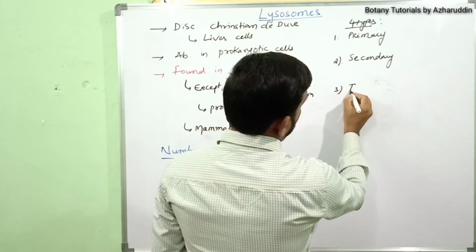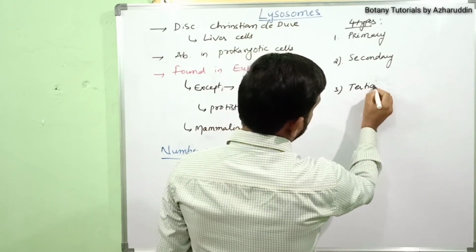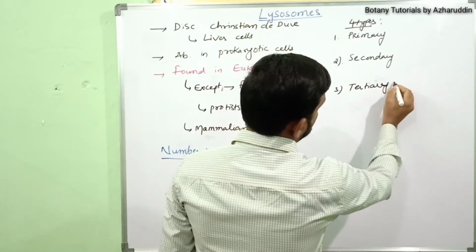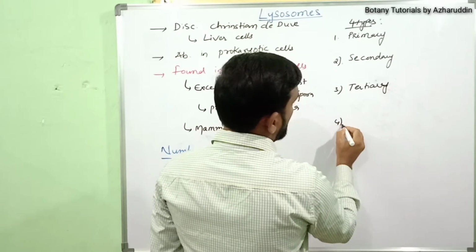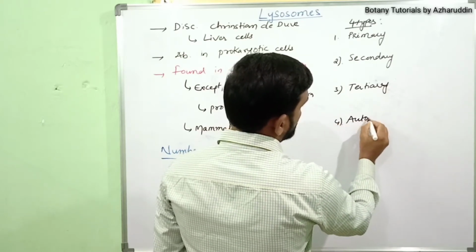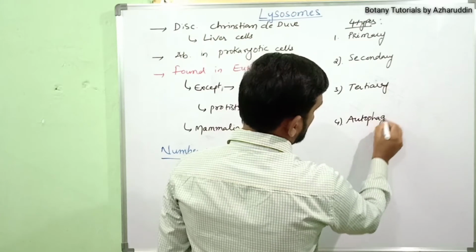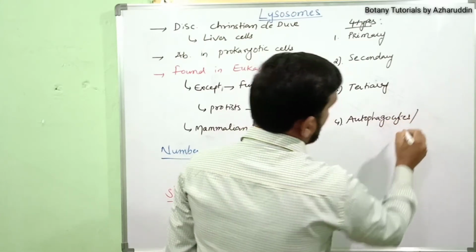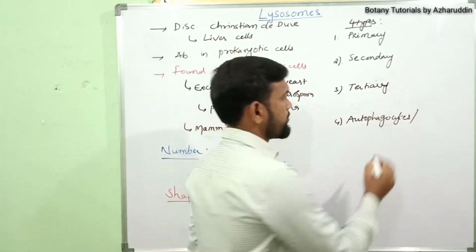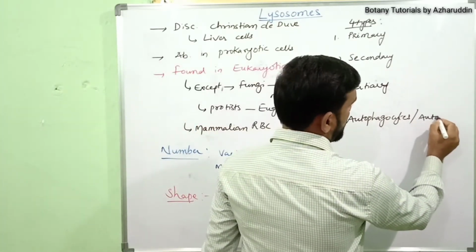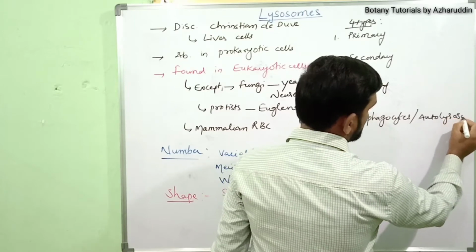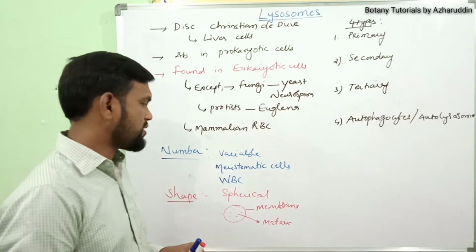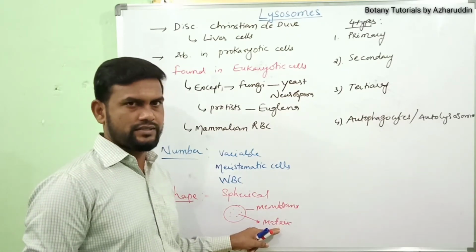Third type, tertiary lysosomes. And fourth one is autophagocytes, otherwise also called autolysosomes.